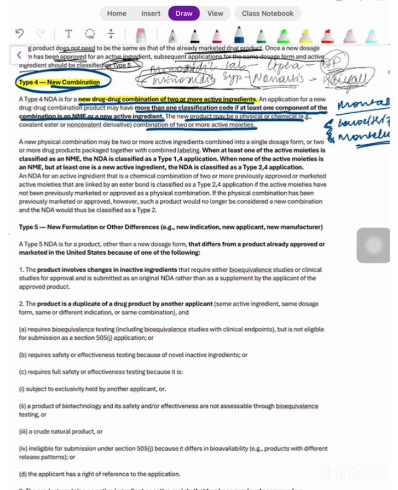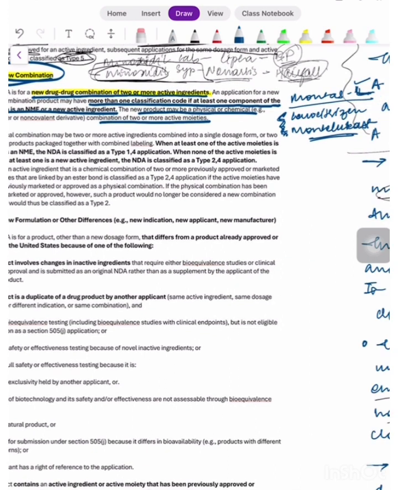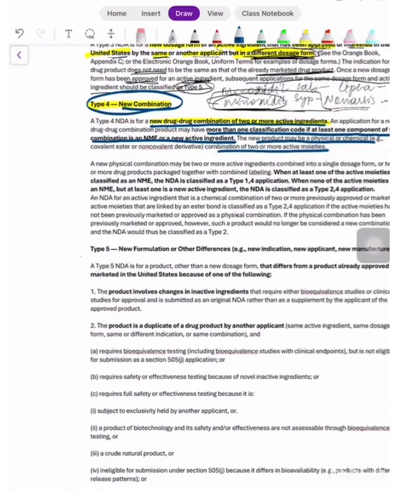Now what will happen here is that in type 4 there are a few possibilities. The first one is that one of the two drugs would have an active moiety or NME, a new molecular entity, that would not have been approved or marketed in the US, and the second one would be approved and marketed.